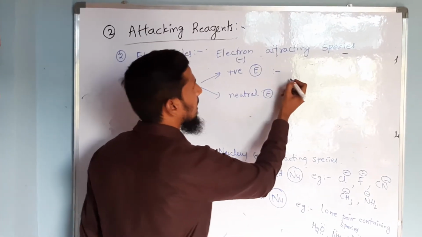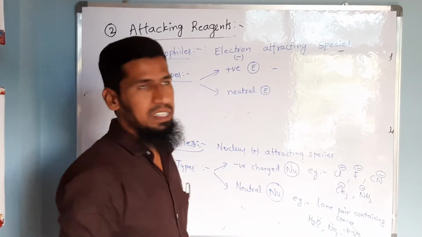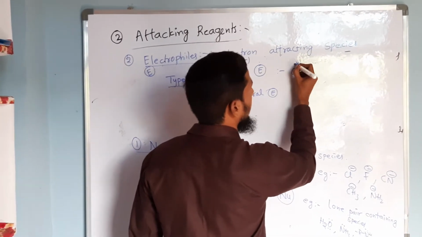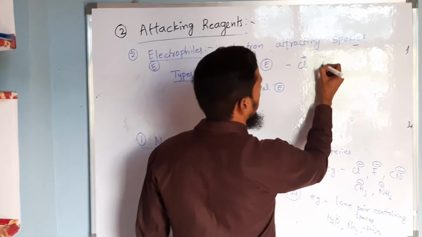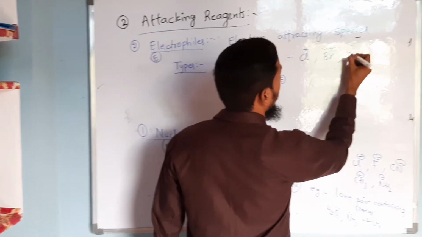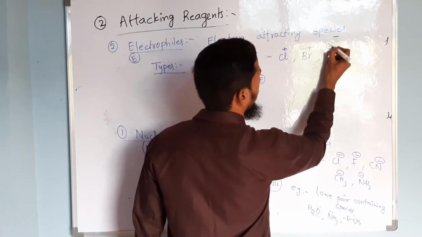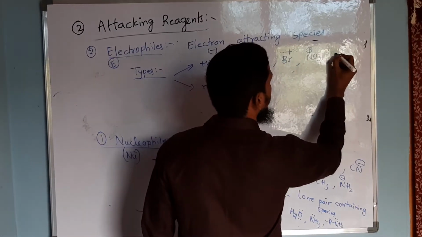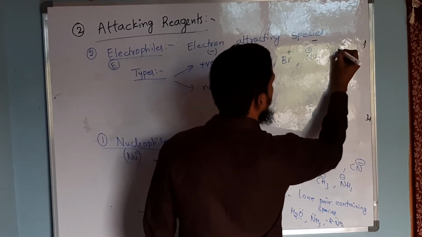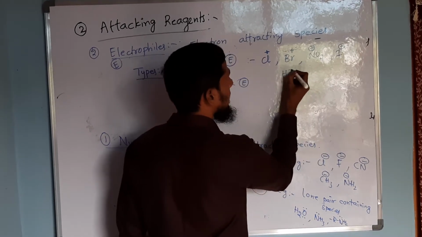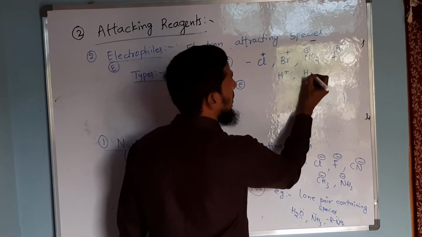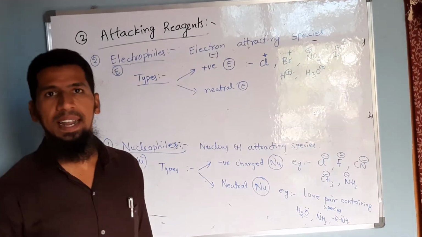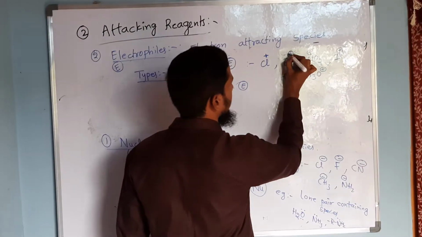Positively charged electrophiles are all positively charged species such as chlorine cation Cl+, Br+, NO2+ the nitro electrophile, and you can consider I+, H+, H3O+, all positively charged species, as positive electrophiles.